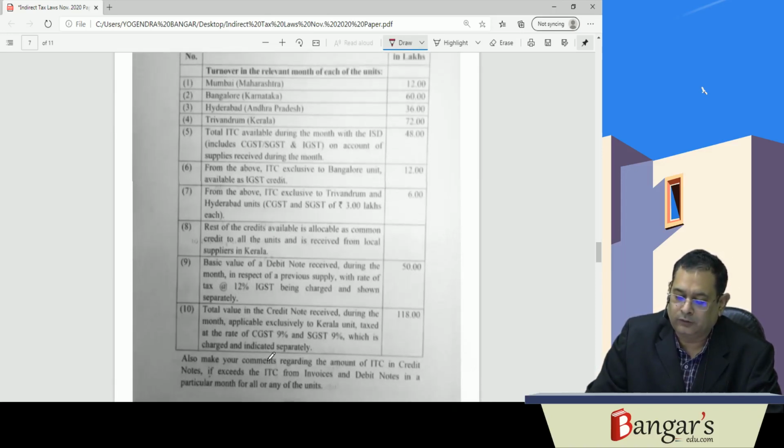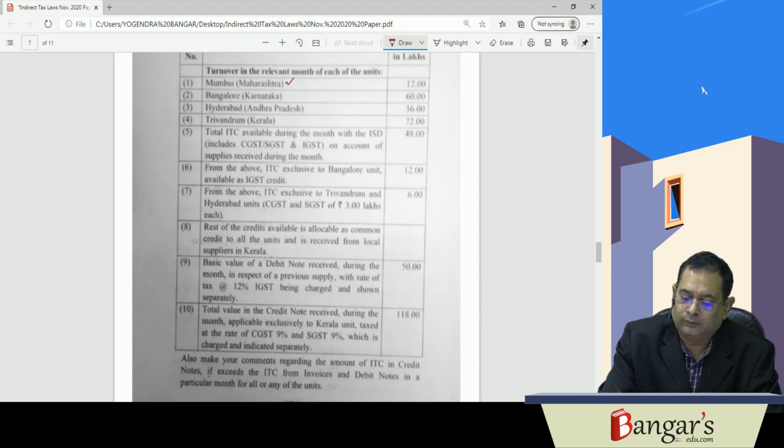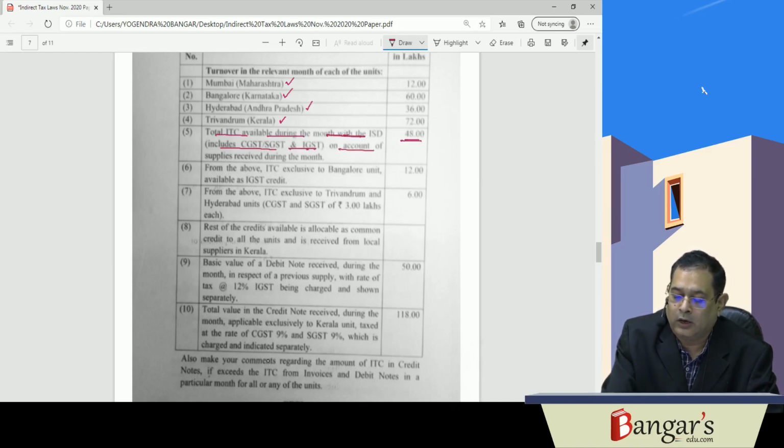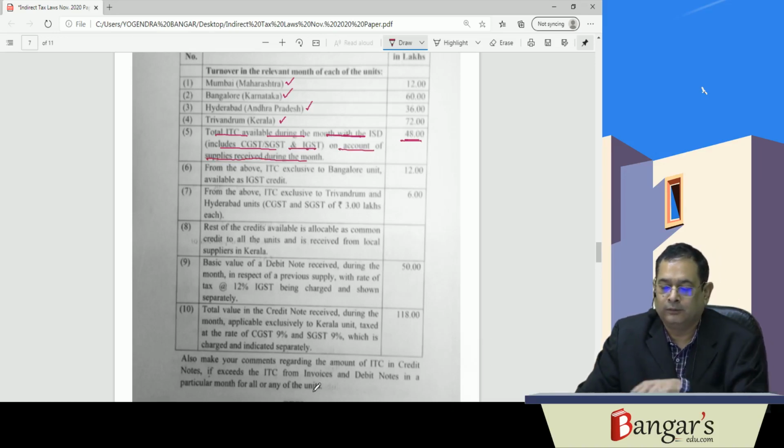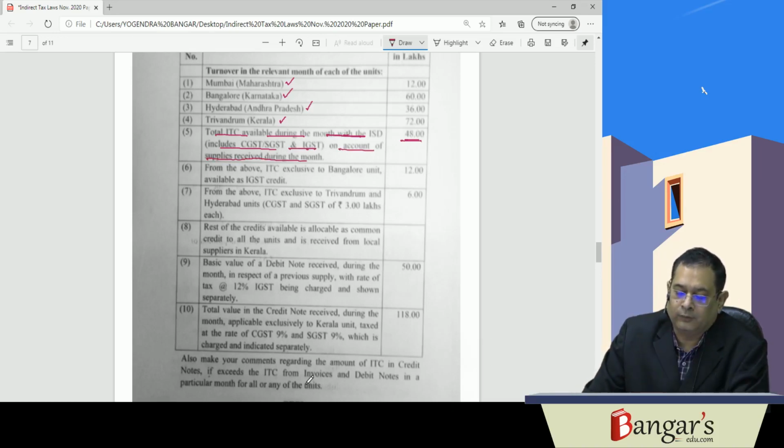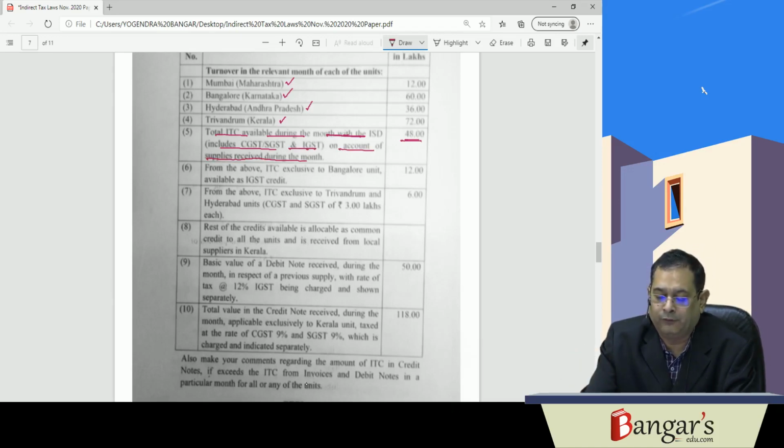Now here the turnover has been provided for Mumbai unit, Bangalore unit, Hyderabad unit and Trivandrum unit. And they have also provided that the total ITC available during the month is 48 lakhs, which includes CGST, SGST and IGST on account of supplies received during the month. So from the above, this 48 lakhs is available for distribution, and 12 lakhs is available as IGST to Bangalore unit. In case ITC relates to a specific unit, the distribution will be to that unit.